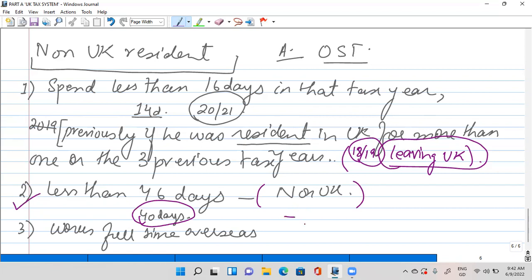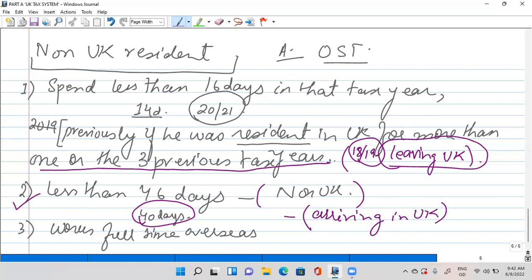And you can remember it like this: someone who is arriving in the UK. And remember that you have to compare the previous status, with the same wordings as in the second point, checking one of the previous three tax years as non-UK resident.